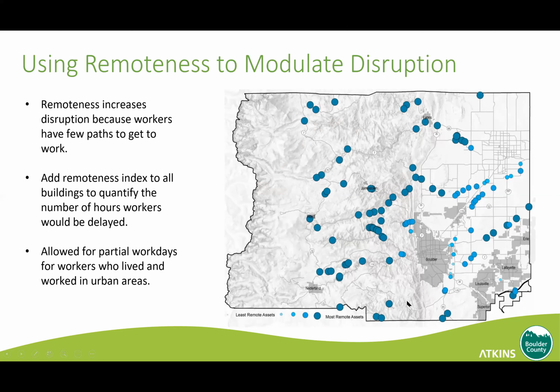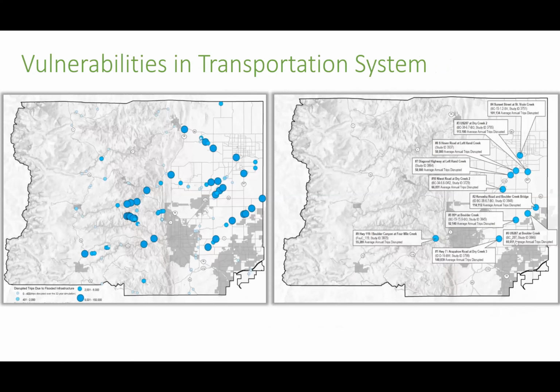And so we needed to be able to differentiate those folks from folks in the urban center, which had lots of different paths and were less disrupted as a result of storm damage. The end result of all this was that we were able to actually rank every culvert and every bridge in the county in terms of how disruptive it's going to be in the future. And the top ranked ones are over here. This is our top 10 worst performing.